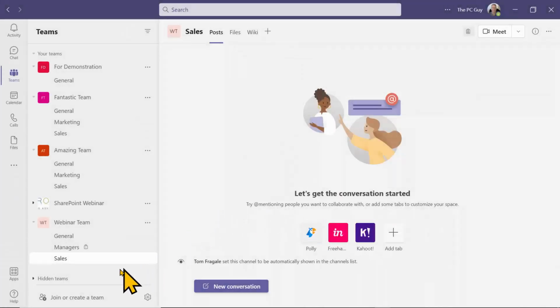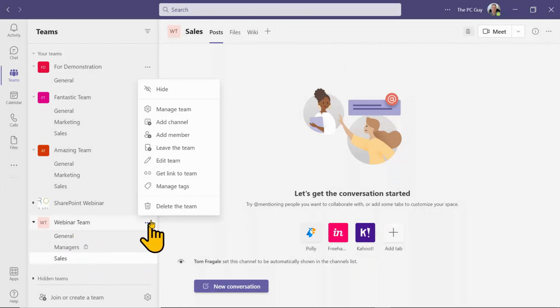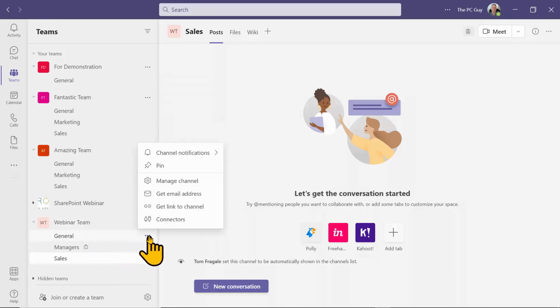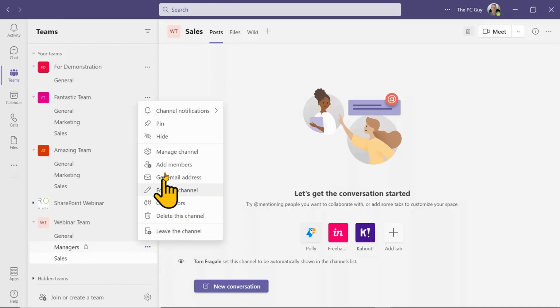So you can see I can go to the three dots next to the team and add members there, or I can go to the channel and pick on the three dots, and especially this private channel that we made earlier, I'll pick on the three dots, and then I can add members there as well.